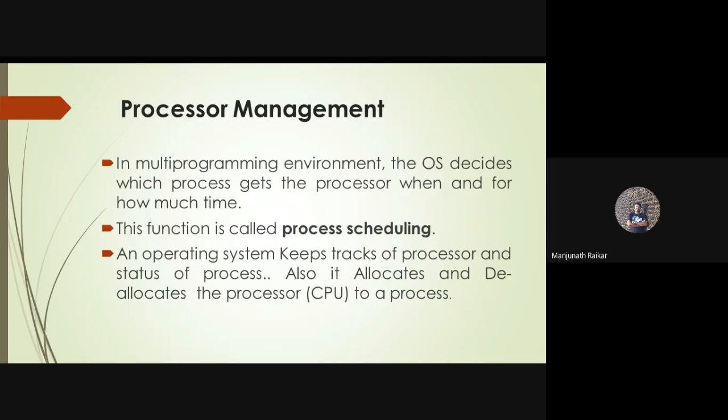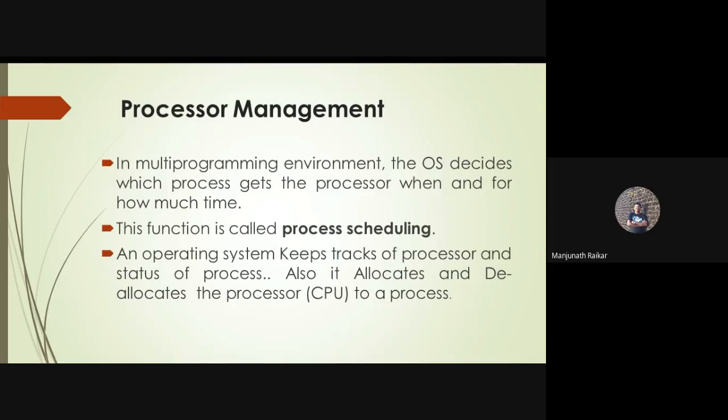It also allocates and deallocates the processor to a process. The processor has to be allocated and deallocated for the particular process, like how memory is allocated and deallocated by memory management.